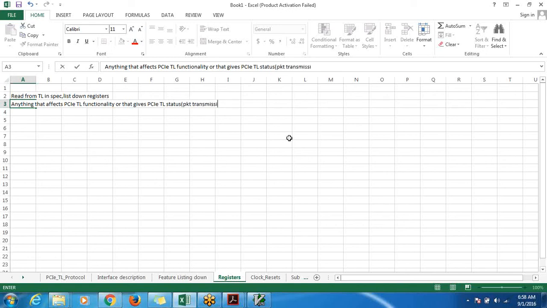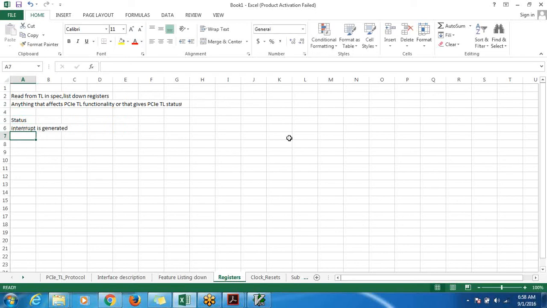I mean, what is meant by status? What all status can we think of? For example, some interrupt is generated. Data link layer is up. It can be one status. Even though it is specific to data link layer, even from transaction layer we can track this. TLP transmission completed. TLP receiving completed. All this can be tracked in the registers.